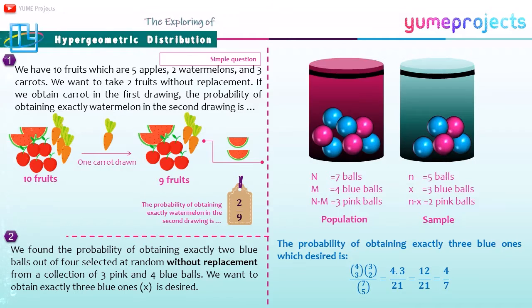And the probability of obtaining exactly 3 blue ones, which is desired, is, because we want to obtain 3 blue ones and in the population we have 4 blue balls, combination 4 and 3 times combination 3 and 2, 3 and 2 being the pink balls, over combination 7 and 5. This is the big N and small n. So we have the probability of obtaining exactly 3 blue ones, which is 4 over 7.